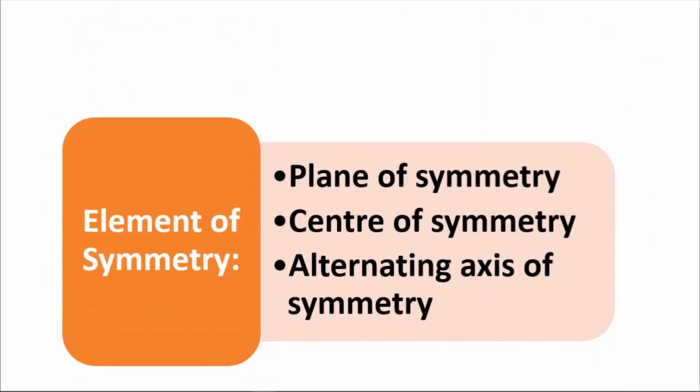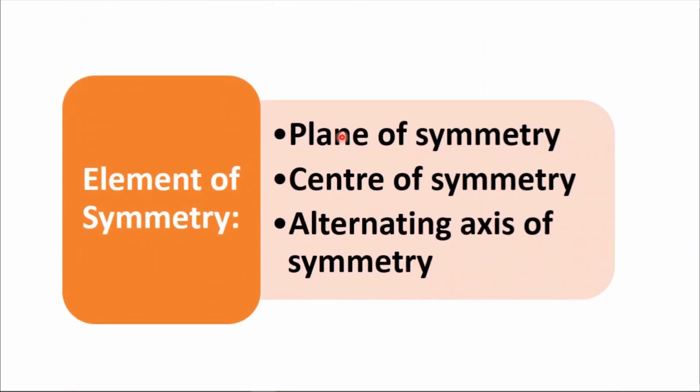Then again in the last lecture we had learned the different elements of symmetry. A molecule is wholly asymmetric if it does not possess any of the elements of symmetry, such as plane of symmetry, center of symmetry, and alternating axis of symmetry.